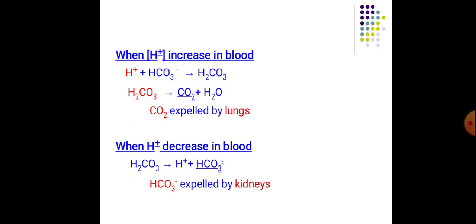So here is the respiratory mechanism. And when H+ concentration decreases in the blood, what will happen? The carbonic acid splits to give H+ and bicarbonate ions, and the bicarbonate ions will be expelled by the kidney.